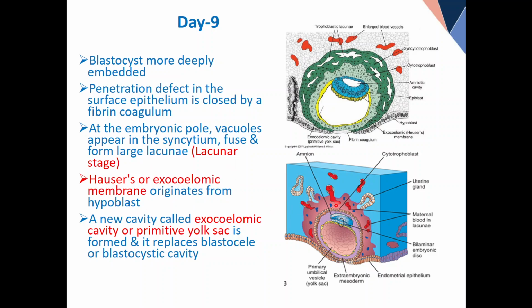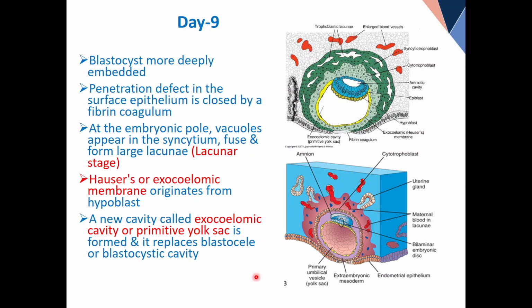Important thing is what? In this diagram, look at this. These syncytial finger-like processes are trying to approach the blood vessels, and a time comes when some of them will eat some of the blood vessels. The moment they eat the wall of the blood vessels, the blood of the mother starts entering into these spaces. Now these spaces belong to the mother or the fetus? The new individual. The blood is from the mother, and these spaces belong to the new individual. I am not naming it, okay? A new system of circulation will be established, which is called the uteroplacental circulation.